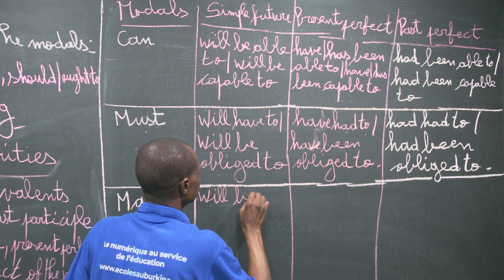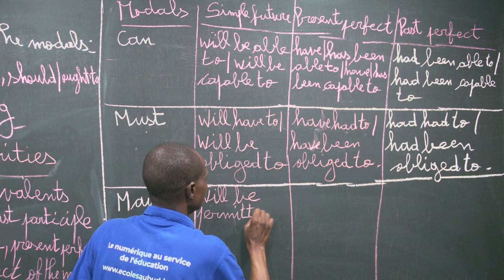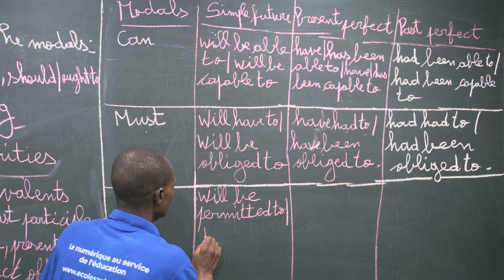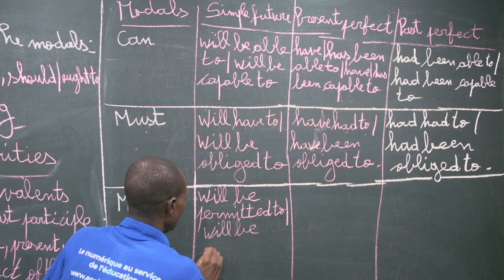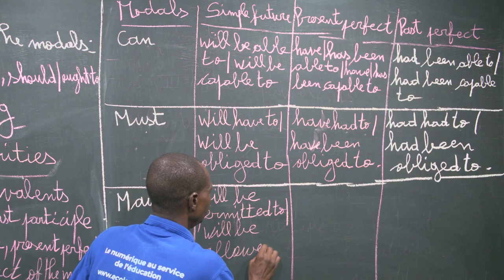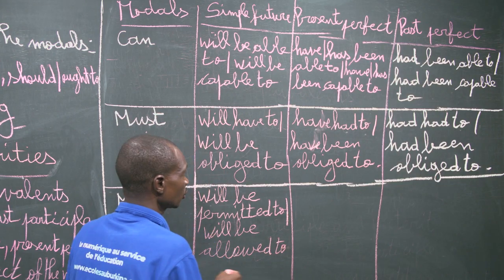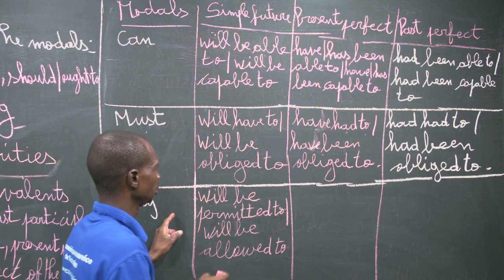Will be permitted to, or will be allowed, or will be allowed to. Okay. And with the present perfect, then it is